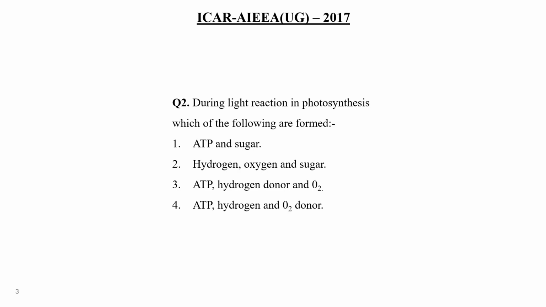Now, during light reaction in photosynthesis, which of the following are formed? In option 1, ATP and sugar; 2, hydrogen, oxygen and sugar; 3, ATP, hydrogen donor and oxygen; and in 4th, ATP, hydrogen and oxygen donor are mentioned. Take your time and then tell me the correct answer. 5 to 10 seconds.